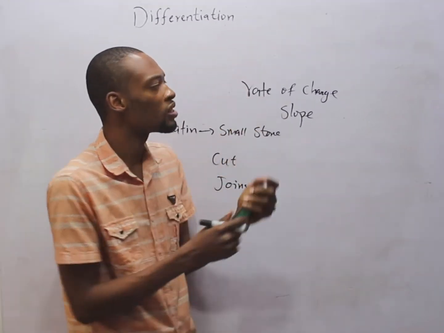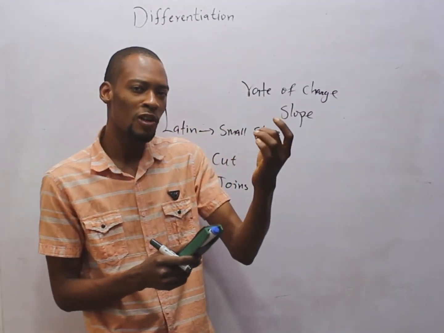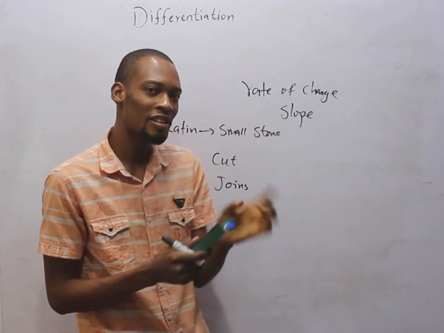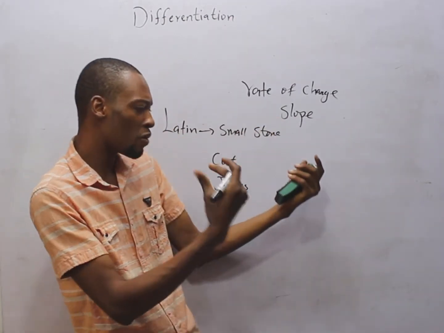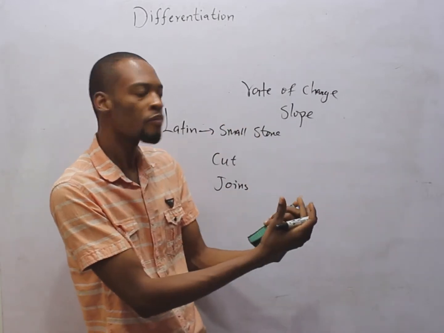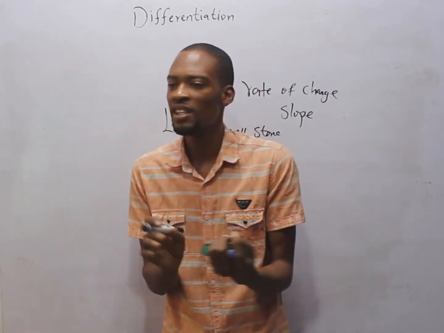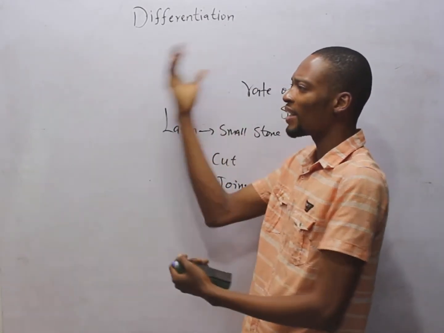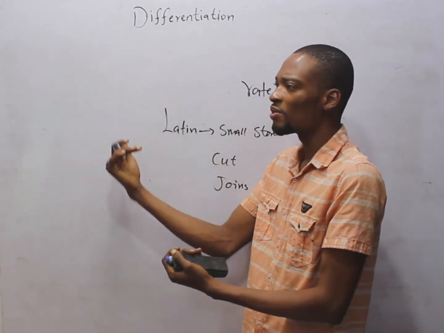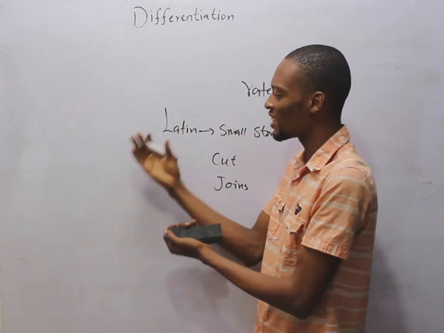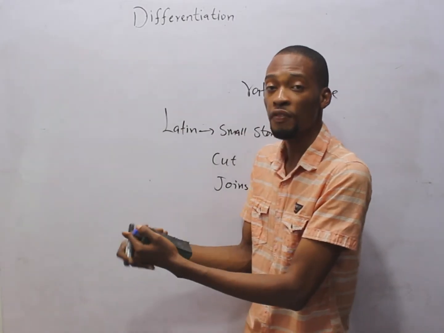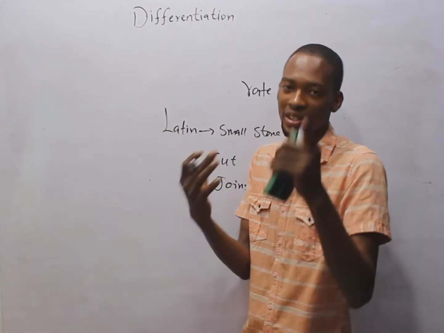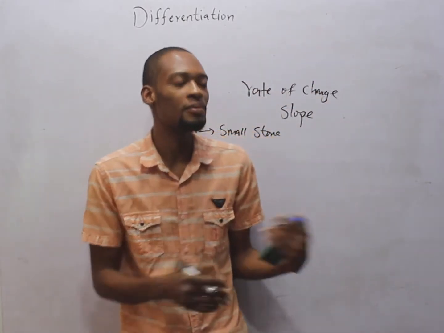Take differentiation this way. When you differentiate a fowl, you get an egg. So to break down the fowl, analyze the fowl, where is this thing coming from? While integration on the other side, take a look at an egg. Integrate an egg, build up an egg. What do you get? You get the fowl, because once the egg hatches, it forms a fowl or whatever you choose to call it. That is the concept.